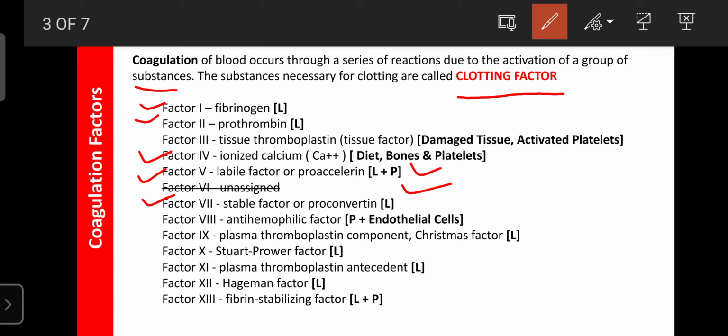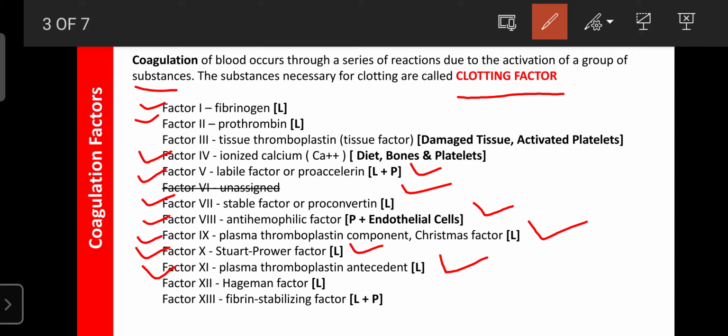Then factor 8 is known as the anti-hemophilic factor. It is synthesized in the platelets as well as the endothelial cells, the cells of the blood vessels. Then factor 9 is known as the plasma thromboplastin component, or also the Christmas factor. This factor is synthesized in the liver. Okay, next, factor 10 is known as the Stuart-Prower factor. It is synthesized in the liver. Then factor 11 is known as the plasma thromboplastin antecedent. It is also synthesized in the liver.